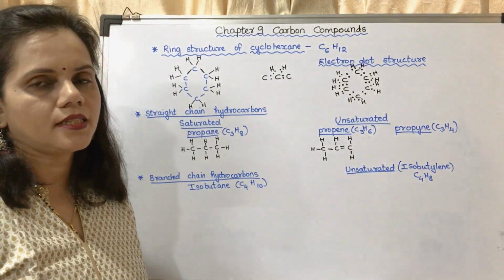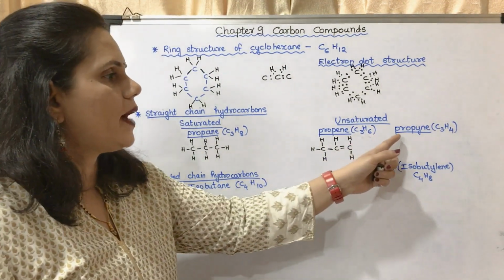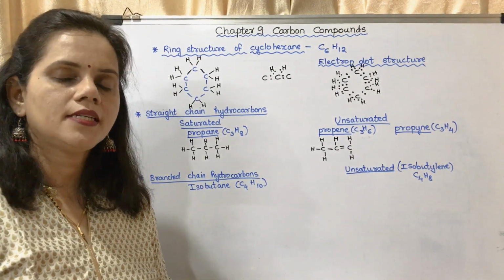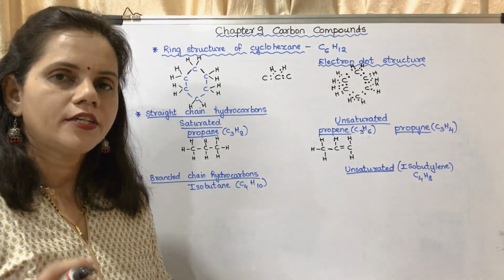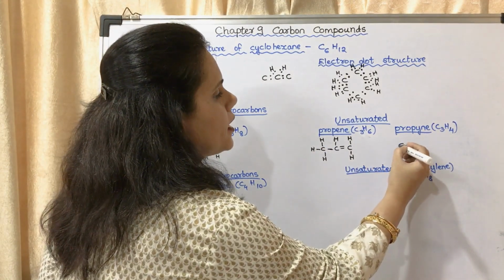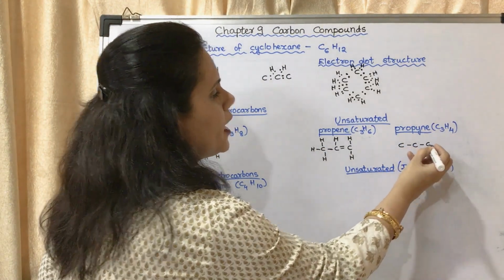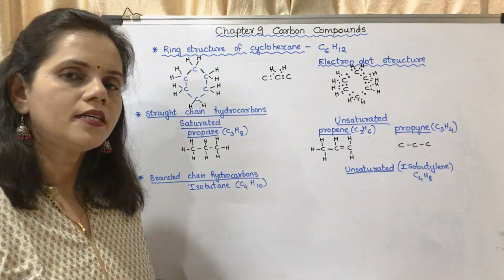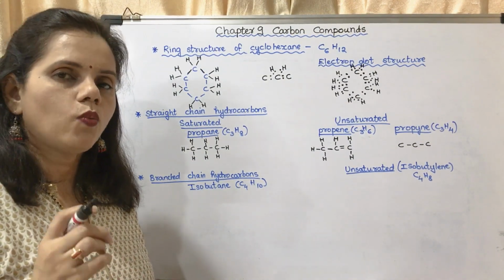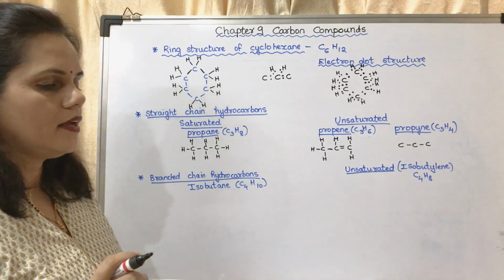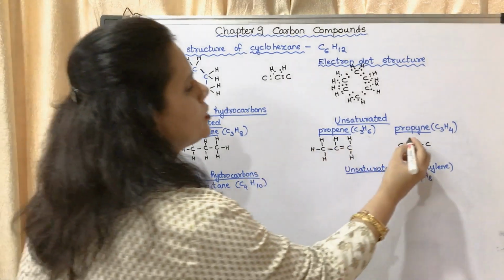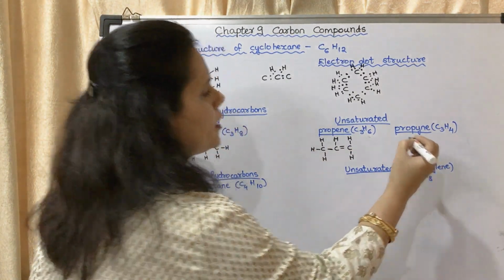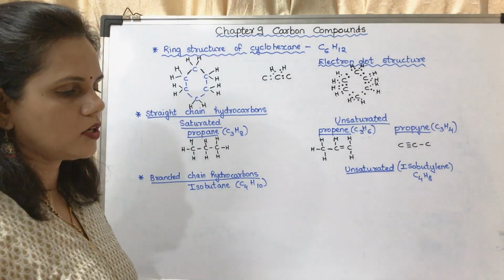Now the next is structure of propyne. Propyne, YNE. YNE means there is a carbon-carbon triple bond. So you may see carbon-carbon triple bond. I have drawn the basic skeleton structure which is having 3 carbon atoms. There is one triple bond. Okay, one triple bond. In your textbook they have given the triple bond here. Okay, I am giving the triple bond here.